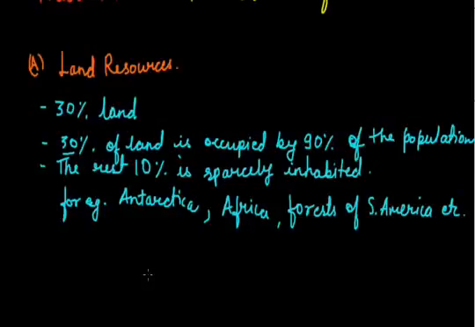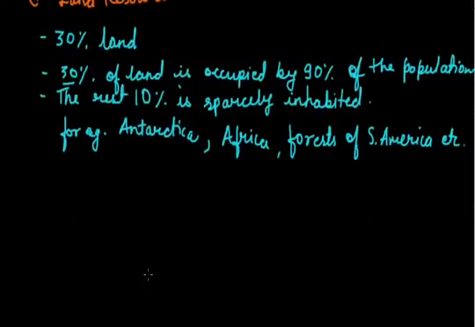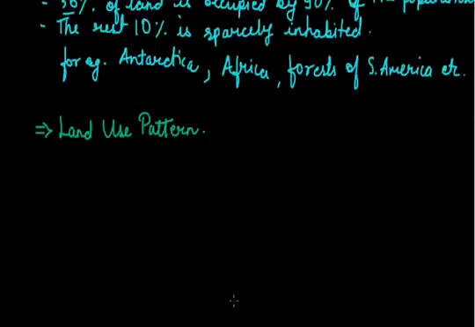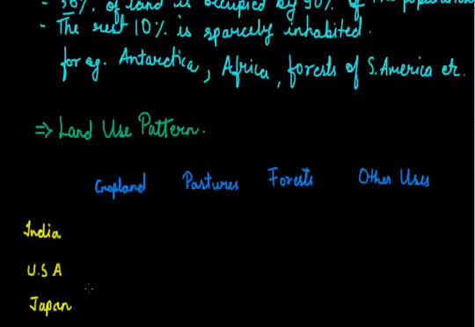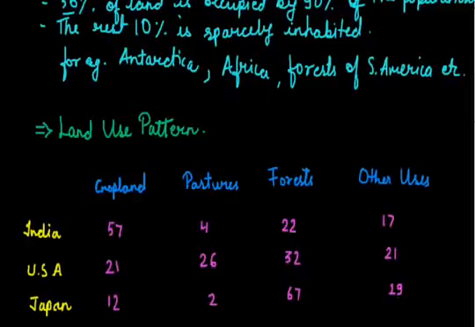So moving on is the land use pattern, the next heading here. In this land use pattern, I would like to show you a table which can give you an idea of how land is used in different countries and areas. Here we are taking the example of 3 countries: India, America and Japan. As you can see in this table, in India 50% of the land is engaged in cropping or agricultural activities, 4% in pastures, 22% in forest and 17% for other uses.